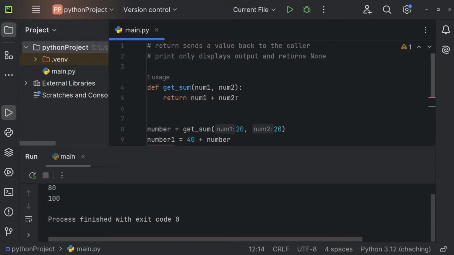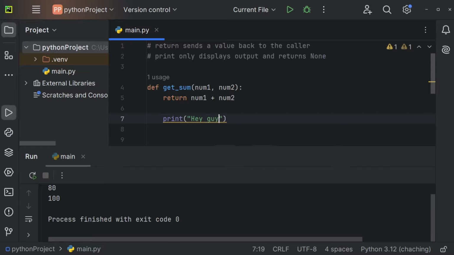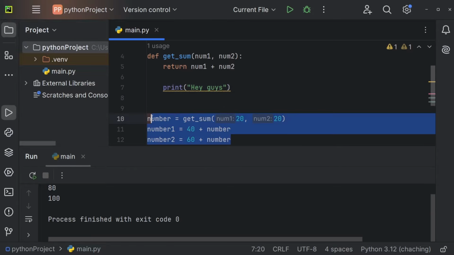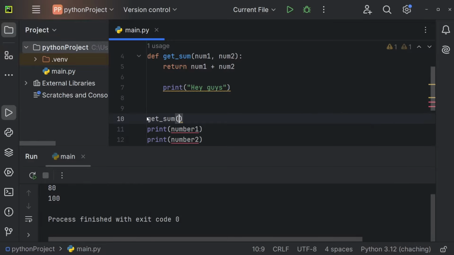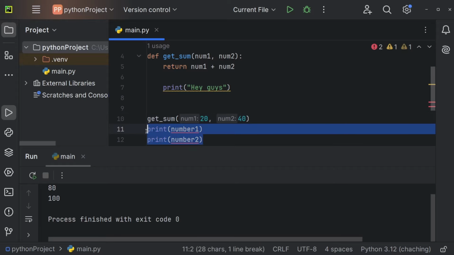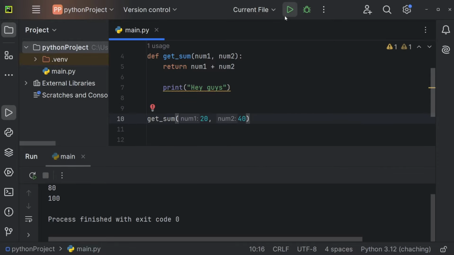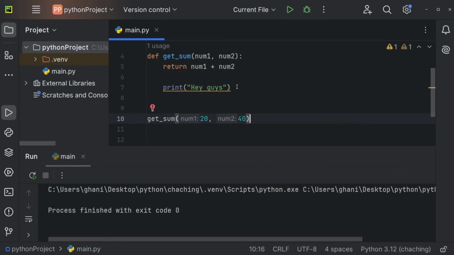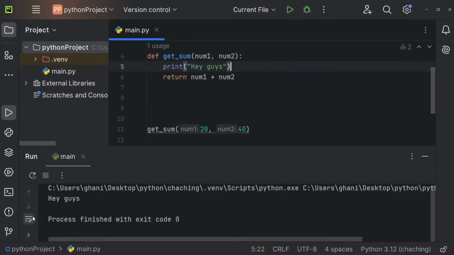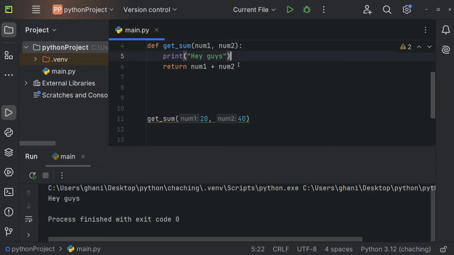And something that is important about the return keyword, let me also try to print right here, hey guys. And now let me actually just call getSum. So getSum of maybe 20 and 40. And let's remove those print statements as well. And if I'm now going to run this, you can see that we're not getting anything. Let me put this right before the return keyword though. And you can see now we're getting hey guys. So once a function reaches the return keyword, it returns the value and stops executing. So everything that comes after the return keyword will not get executed.